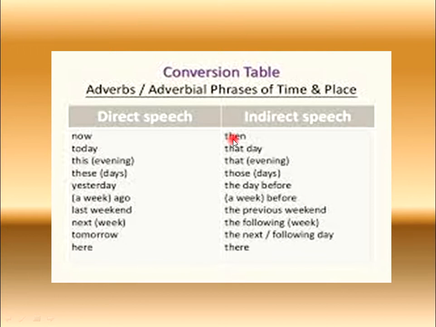And there are some other direct speeches, like now, which converts to then, and today converts to that day. In the same way, there are lots of direct speeches which convert into indirect speeches in this way.